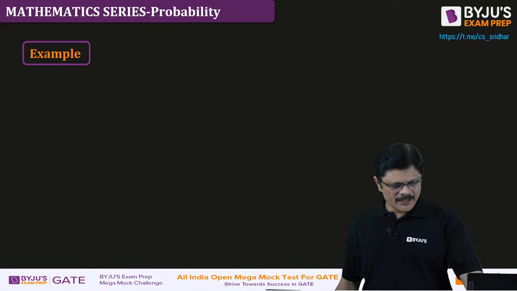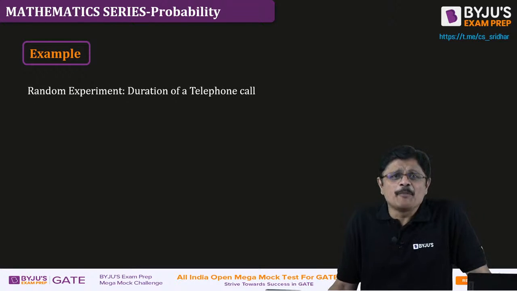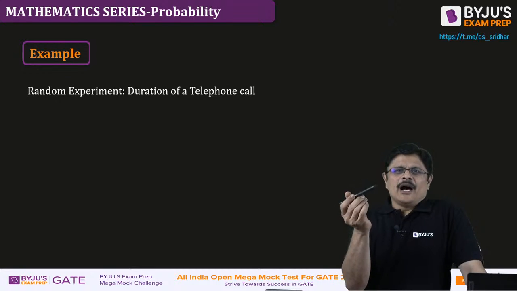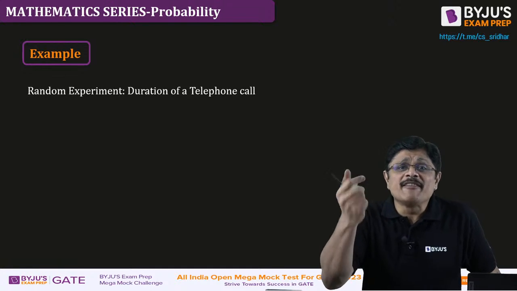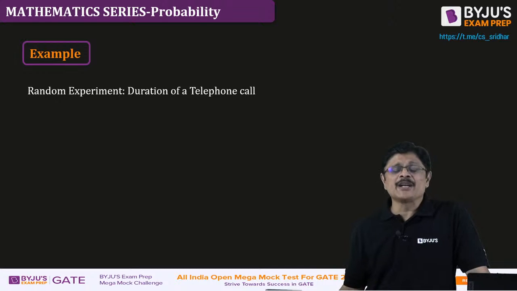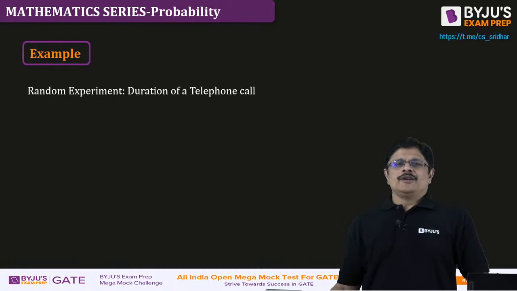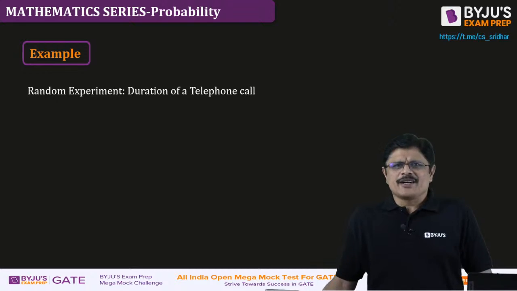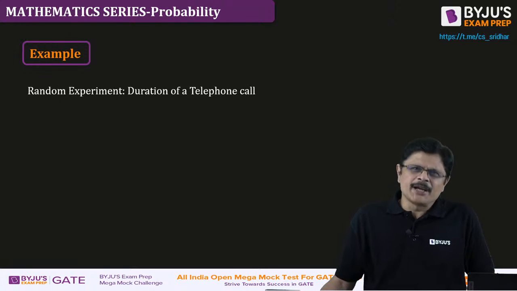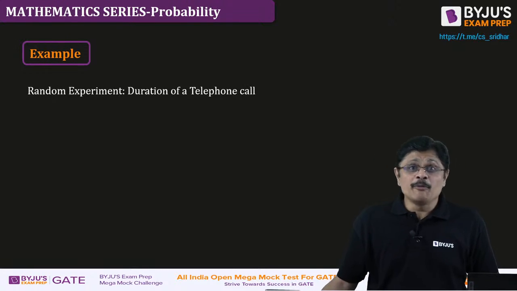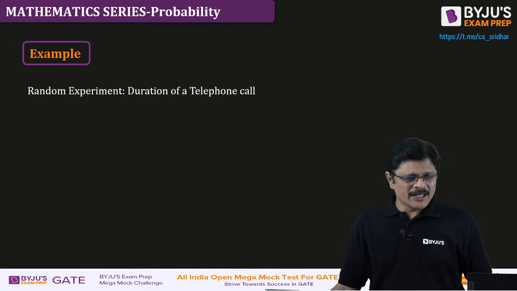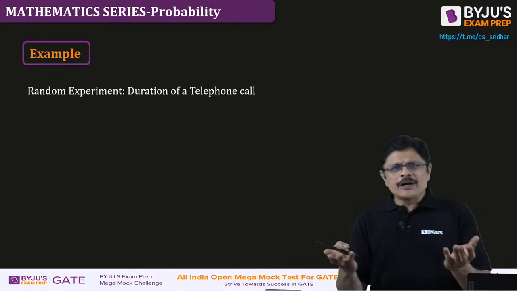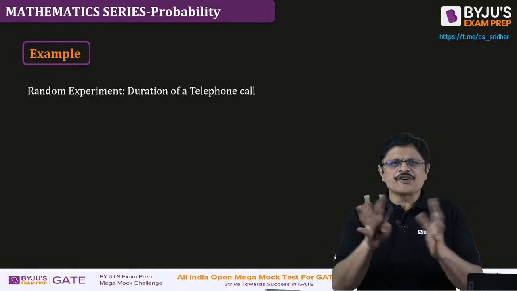Now let us take an example for a continuous probability distribution. As I told you, how long this particular pen works, or you can consider this random experiment, the duration of a telephone call. Now, for the duration of a telephone call, how do you measure? I talk for less time, very less time, long time, very, very long time, too much. Is it like that you are going to describe it? So calculating telephone call duration is your random experiment.